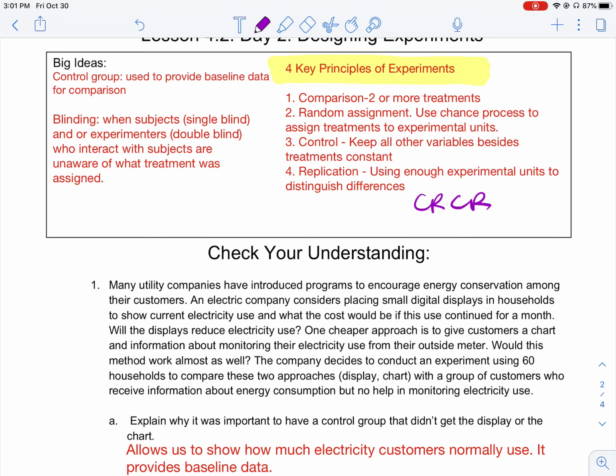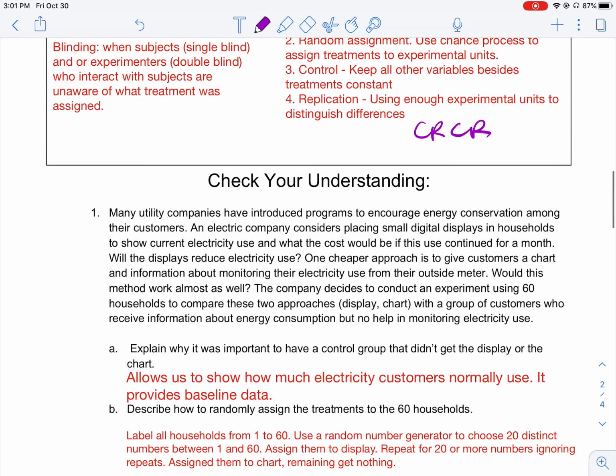But replication in AP statistics is asking: are you using enough subjects? Are you using enough patients to distinguish the difference between the two treatments? Okay, and I hope we're going to have more examples on that, but I hope you're not going to get confused between the two kinds of replication, in biology and in AP statistics, for those who are taking AP biology.